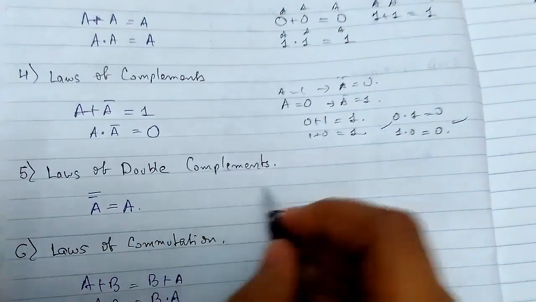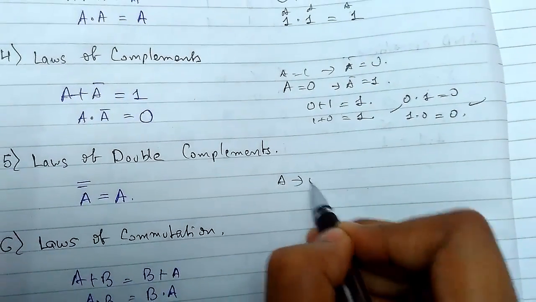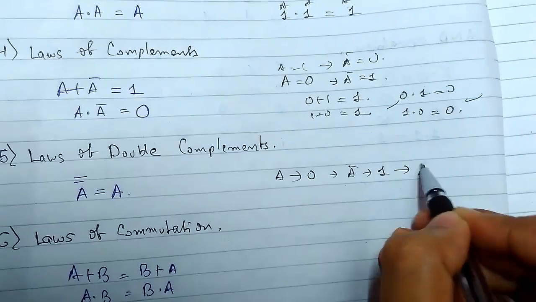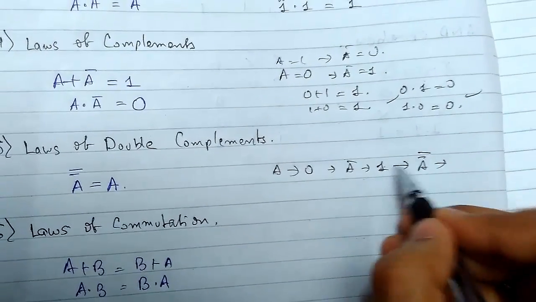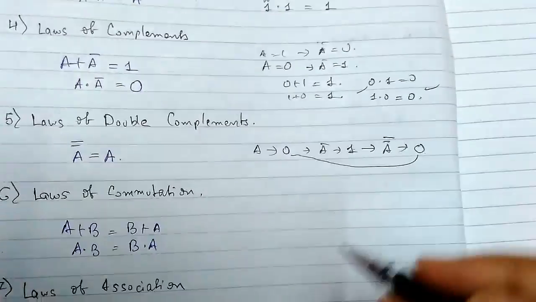Similarly, you can prove this. If A equals 0, then A bar equals 1, and the complement of A bar will give the complement of this. The complement of 1 is 0, so it will be exactly A. Similarly, you can prove all this.